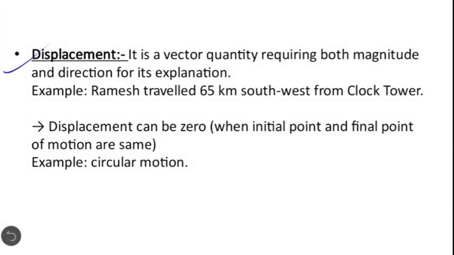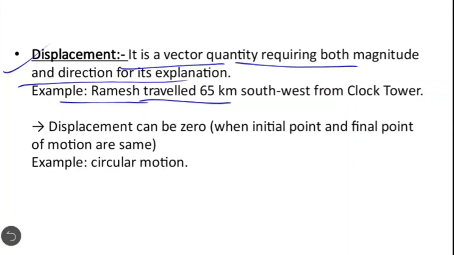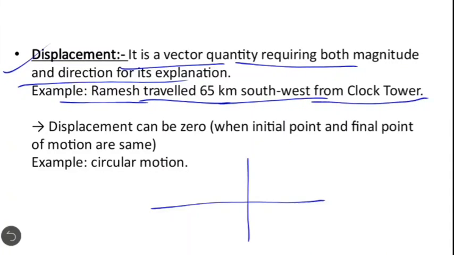Now the next topic is displacement. Displacement is a vector quantity which requires both magnitude and direction for its explanation. Example, Ramesh travelled 65 km to the southwest from the clock tower. It means in this case both direction and distance are required. So displacement contains both magnitude and direction.